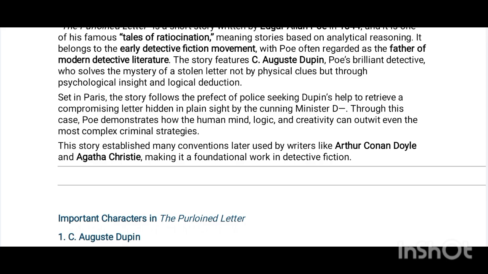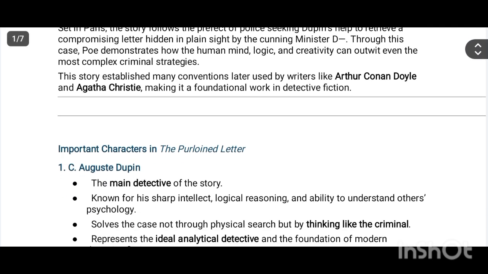Set in Paris, the story follows the prefect of police seeking Dupin's help to retrieve a compromising letter hidden in plain sight by the cunning Minister D. Through this case, Poe demonstrates how the human mind, logic, and creativity can outwit even the most complex criminal strategies. This story established many conventions used by writers like Arthur Conan Doyle and Agatha Christie, making it a foundational work in detective fiction.